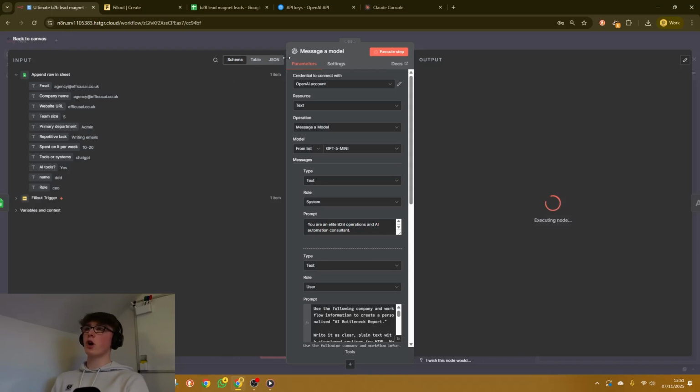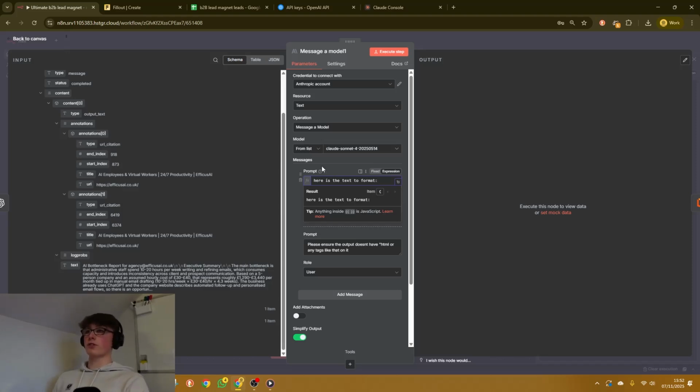So I'm going to execute the OpenAI module to actually get the report output, and I'll show you what I mean with this sample information. Okay, so literally all you're going to have to do is come into the one user message, grab this text from the previous OpenAI module, and just drop that in there.